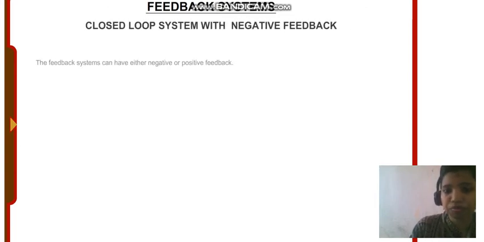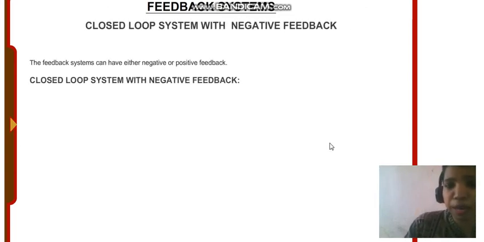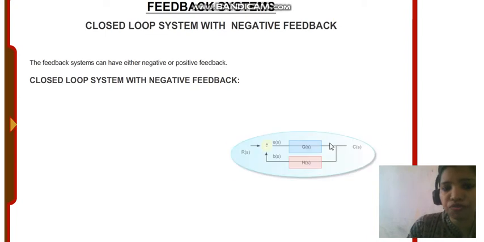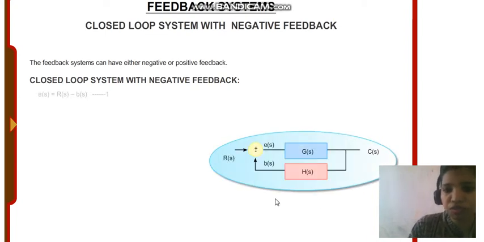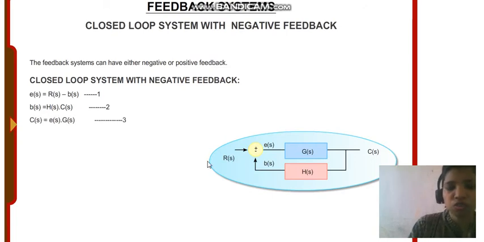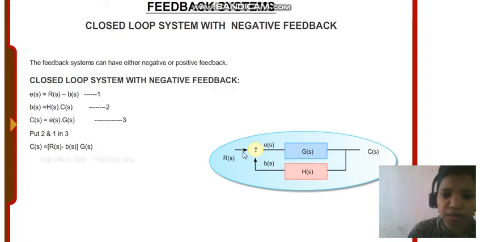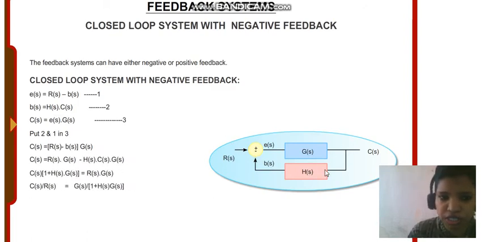In a closed loop system, there can be negative feedback and positive feedback. Now, the transfer function with the help of negative feedback and positive feedback. So how to derive it? In negative feedback, E(s) = R(s) - B(s), B(s) = H(s) C(s), and C(s) = E(s) G(s). With this, we derive the transfer function, that is G(s) / (1 + G(s) H(s)).